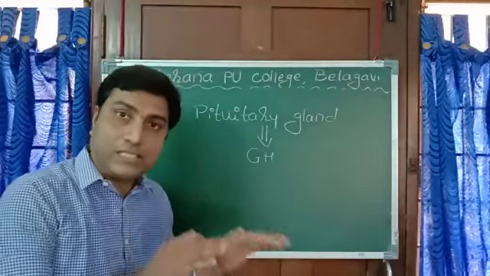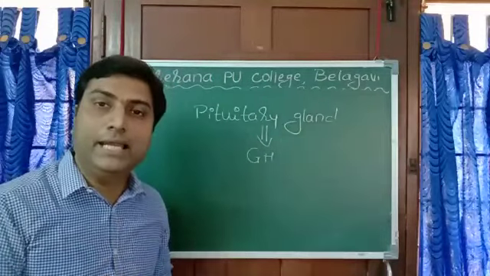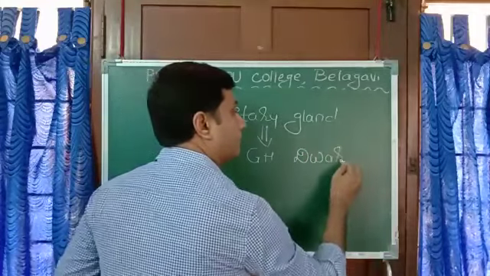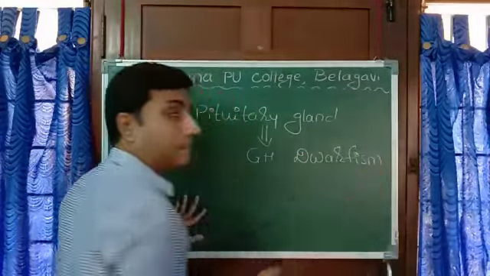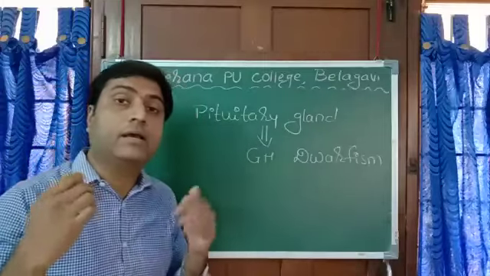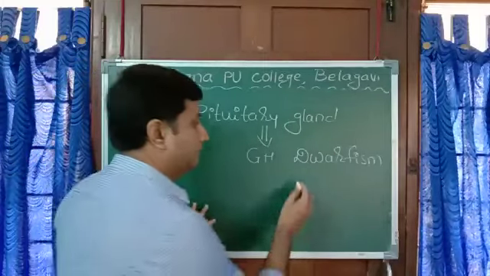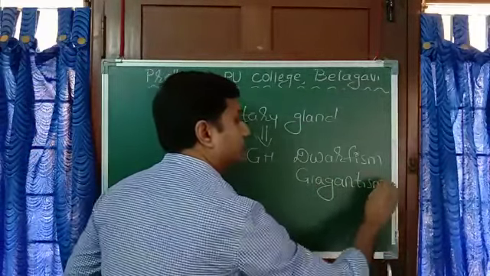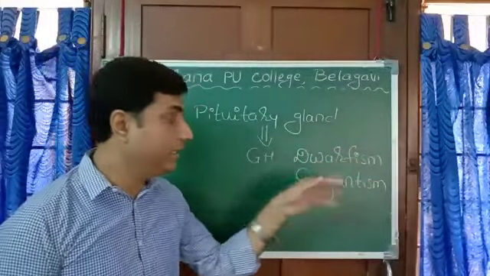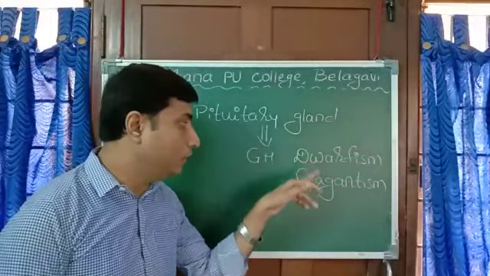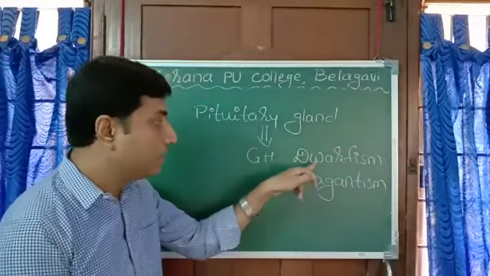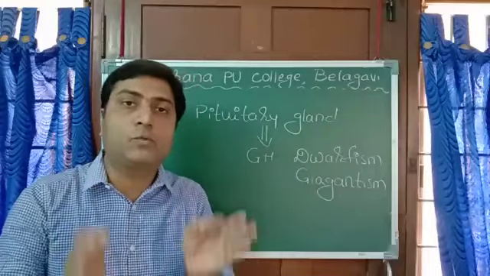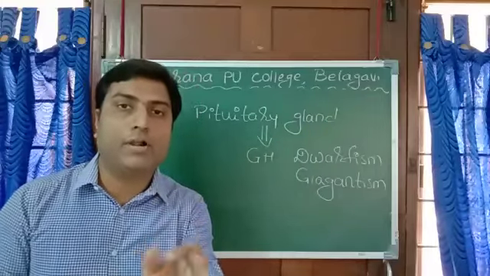If it is released in less quantity, hyposecretion leads to dwarfism. And excess secretion leads to gigantism. This is extra growth of the body. This is undergrowth of the body. Both of them are the result of hypo or hypersecretion of growth hormone. So growth hormone should be released in proper quantity.